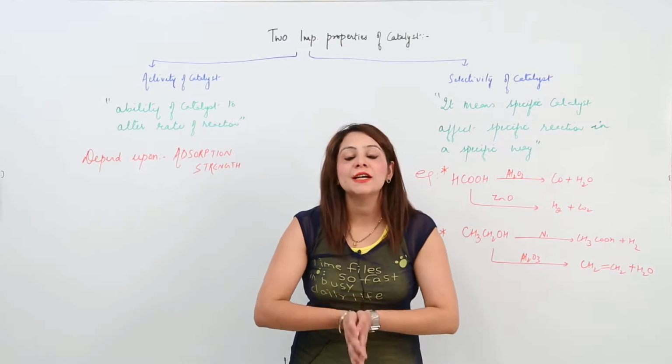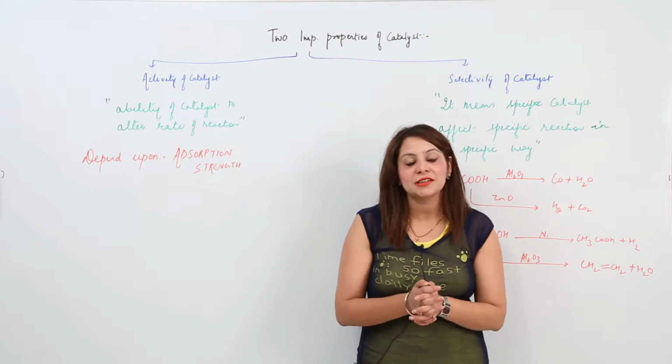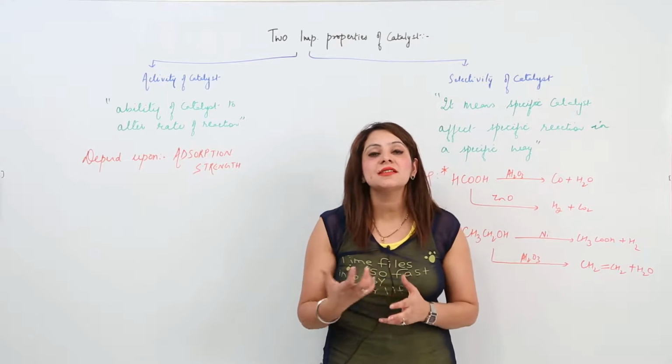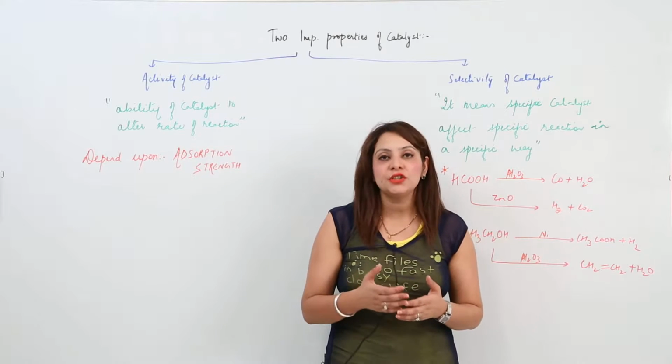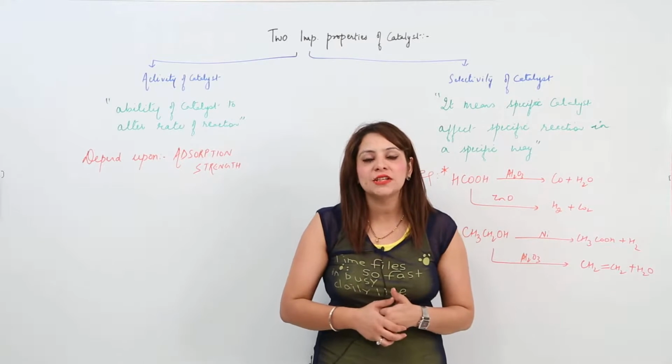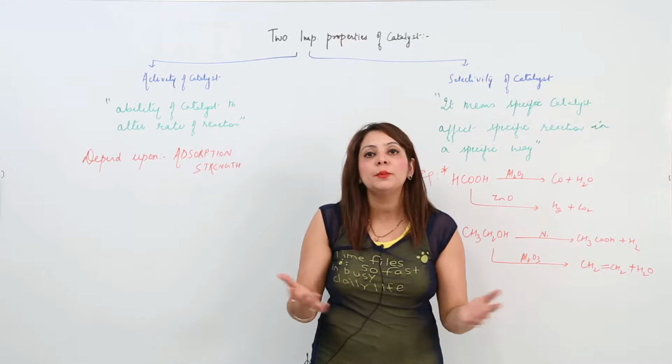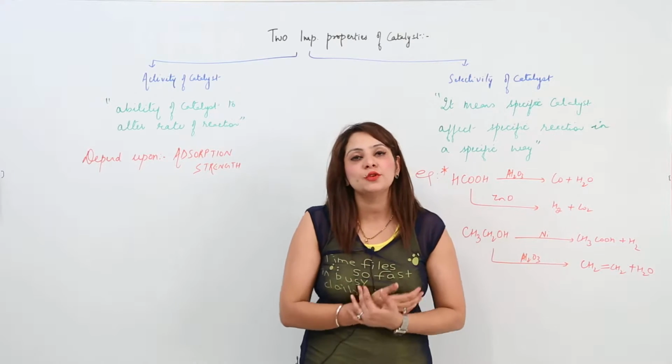Now we are going to start with two important properties of catalyst. As you all know, a catalyst is a substance which will just alter the rate of reaction without undergoing any change in itself. I told you in the previous lectures that it may increase or decrease the rate depending upon the requirement. So here we have the two properties.